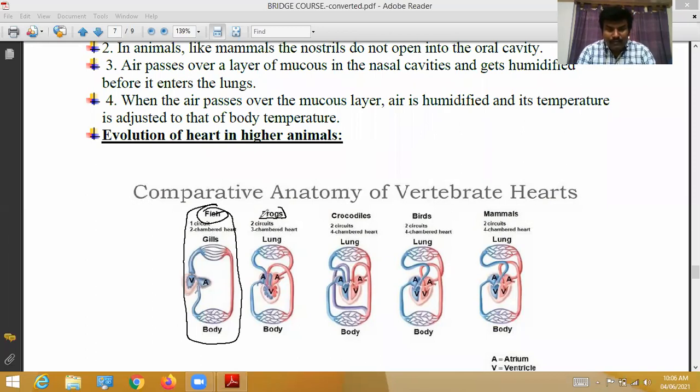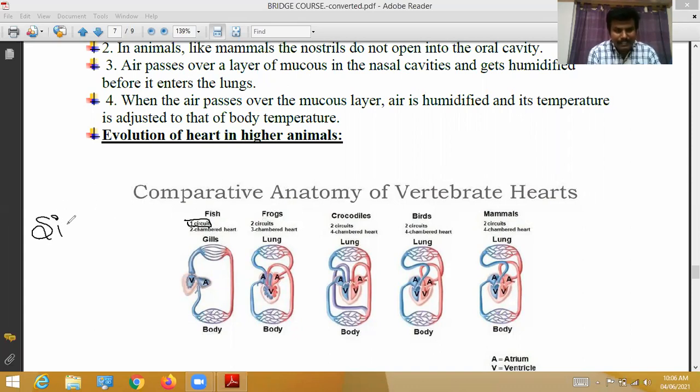But in the frog, the two-chambered heart does not supply blood sufficiently to all the body parts. At that time, the two-chambered heart gradually evolved into a three-chambered heart. So first, let's see the fish. One circuit means single circuit. The two-chambered heart has one ventricle and one auricle. The blood goes from the auricle to the ventricle.